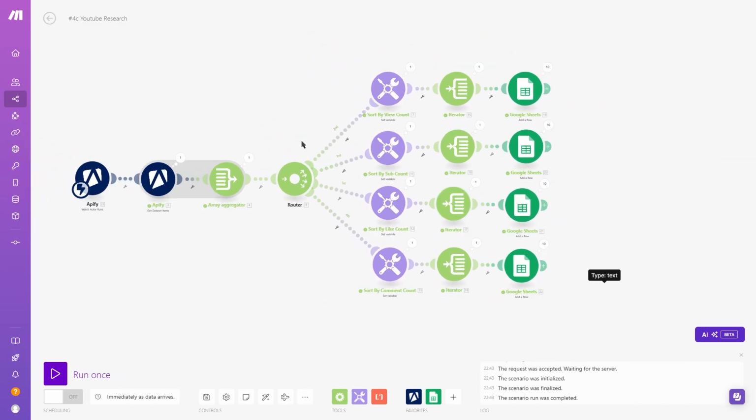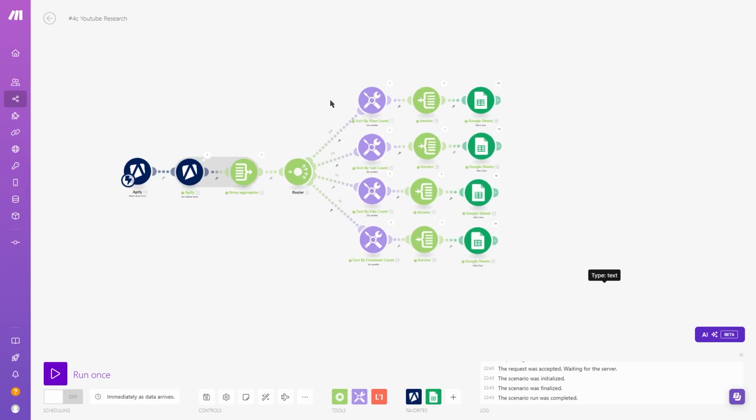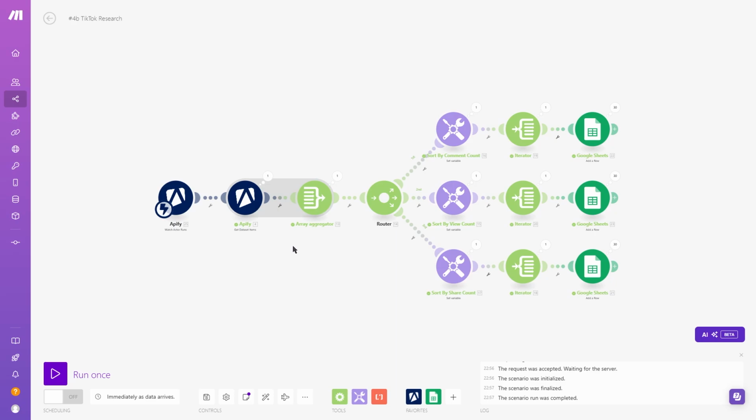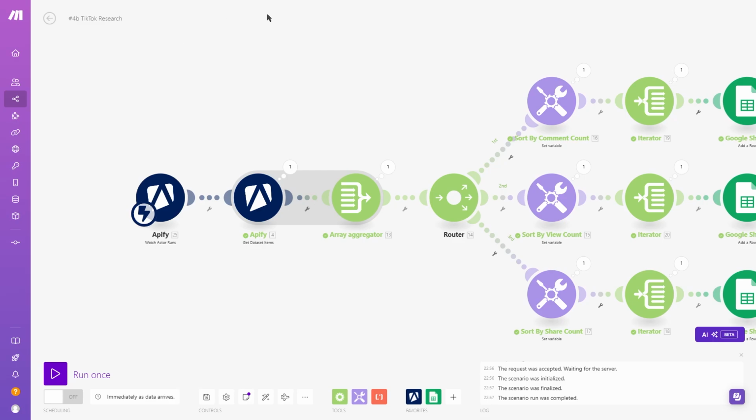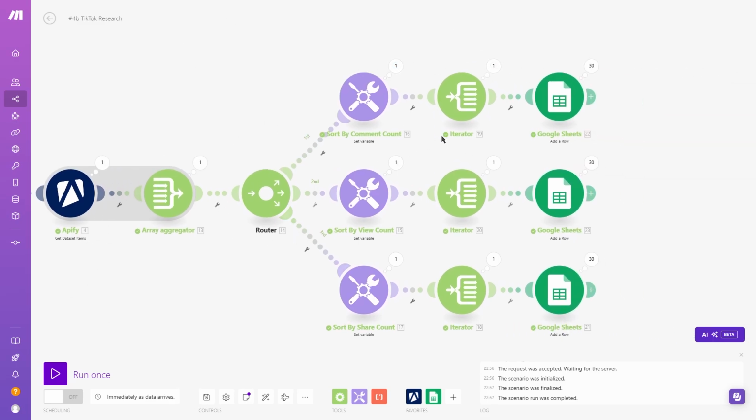Let me show you the third one, which is quite simply the same thing but for TikTok. Alright, TikTok time, a little bit less, but I combined share count and views. When the automation's finished, send me the data, put it into an array, order by each of them, and send it to the Google Sheets. You can see how bare this is. People hire interns to do this, right? And we can just look at all of this, all done. You can see how I've already run it, less than a minute, right?